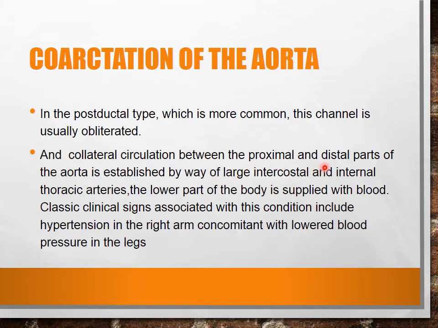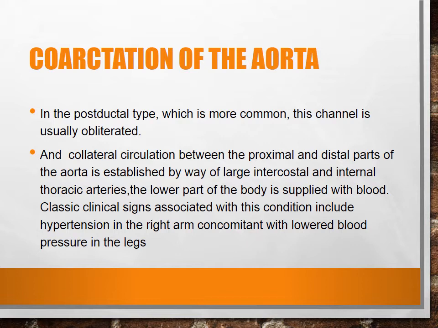How is this possible? The intercostal vessels and internal thoracic arteries make the collateral circulation and help the flow of blood to the lower part of the body. So there is a very important sign in coarctation: there is normal or increased blood flow and blood pressure towards the upper limb, but the blood pressure towards the lower limb is reduced.